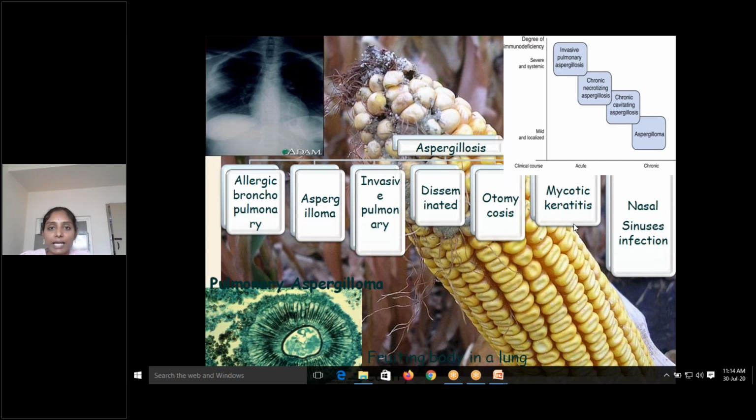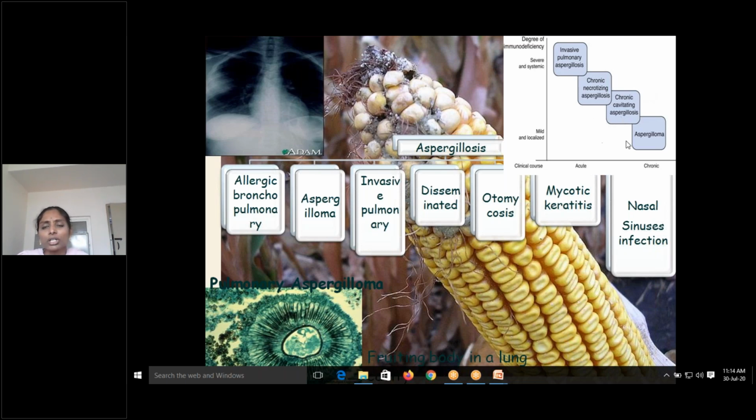Mycotic keratitis, an eye infection, is especially seen in the fields when people come in contact with spores during grazing, when small particles suddenly enter the eye. Apart from that, nasal sinus infections can also be seen. So a wide range of infections can be seen, but they are not very common. They are present always in the environment, around us, in and out, but still very rarely do they cause disease.